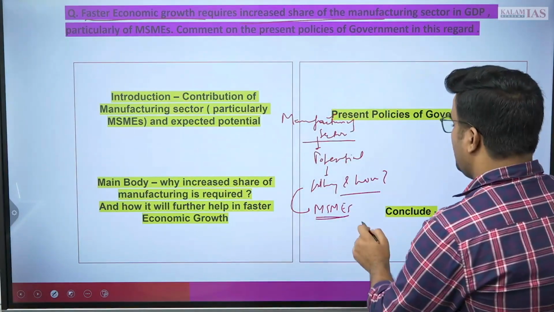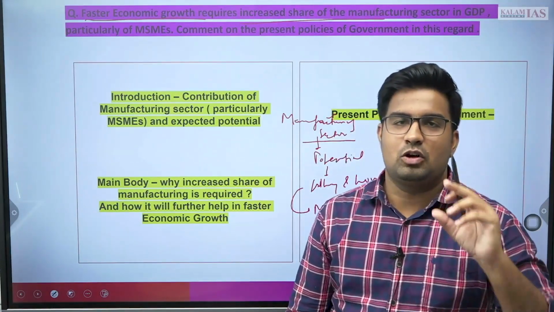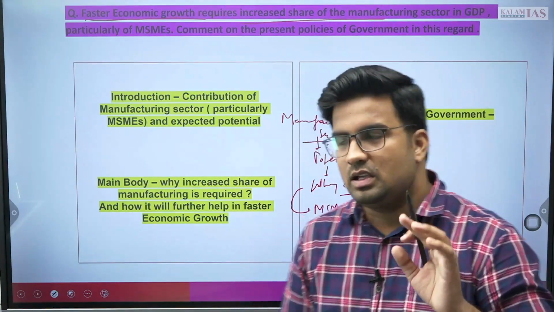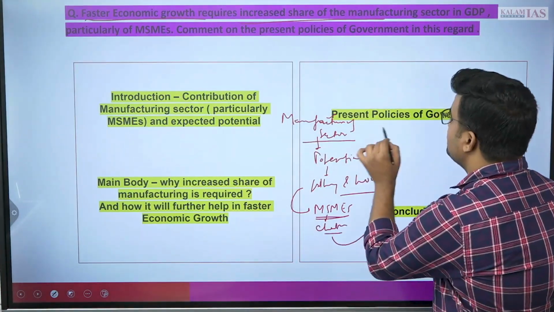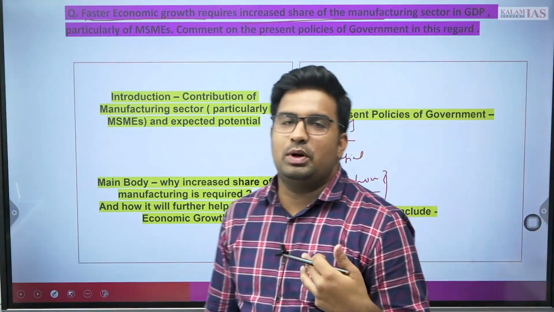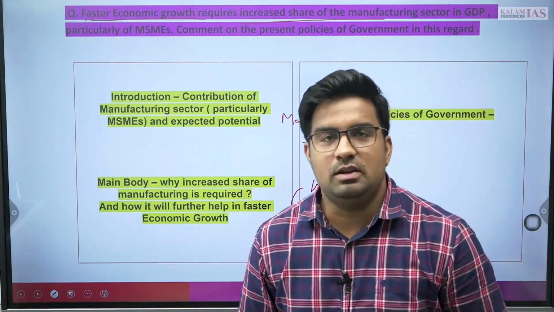With the MSME part, if you have space, if you have written a comprehensive or concise answer, you should also tell certain challenges, and because of that certain policies are required so that a better share of the manufacturing sector can be ensured. So let's see what we can write.